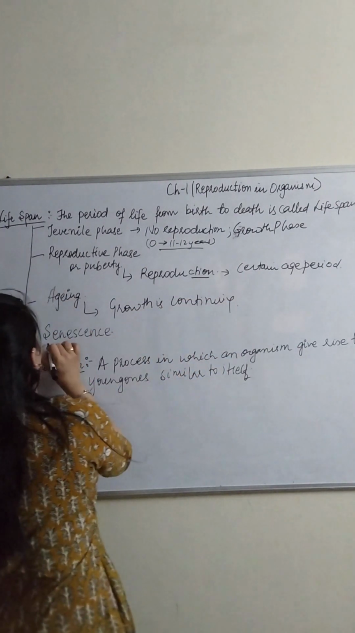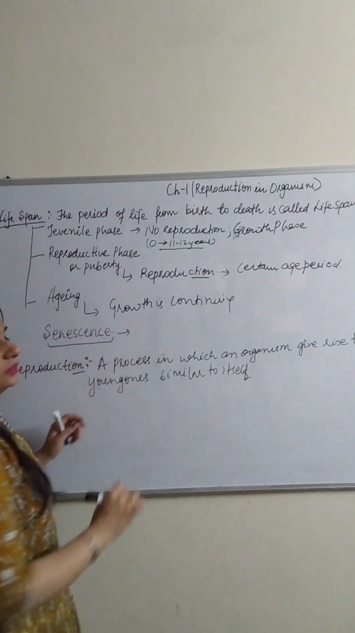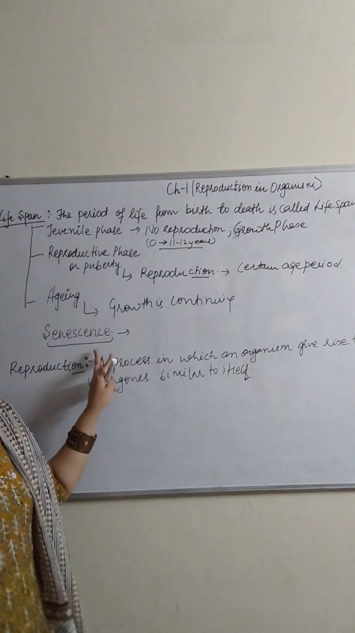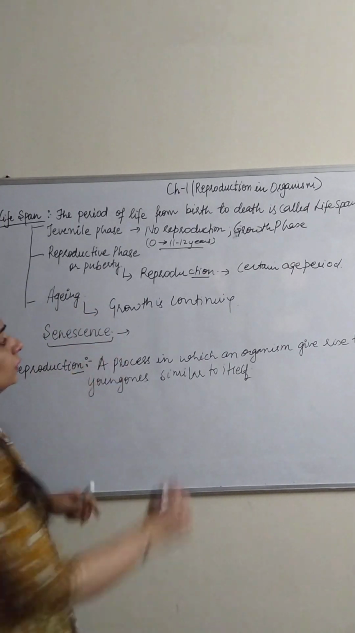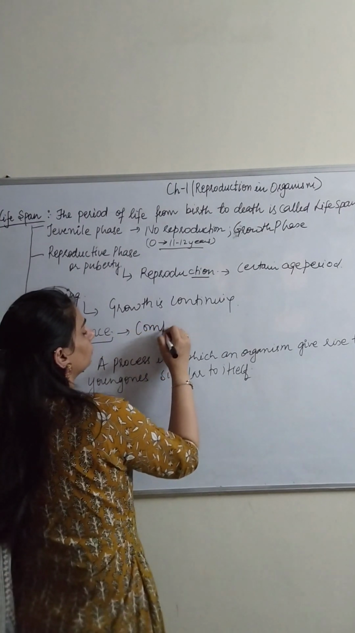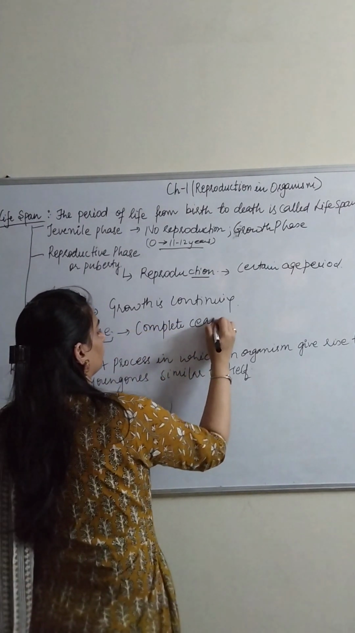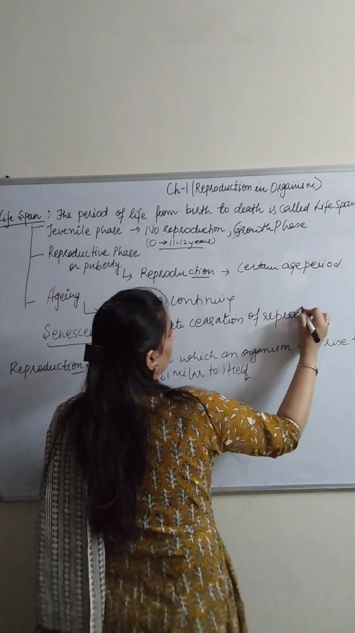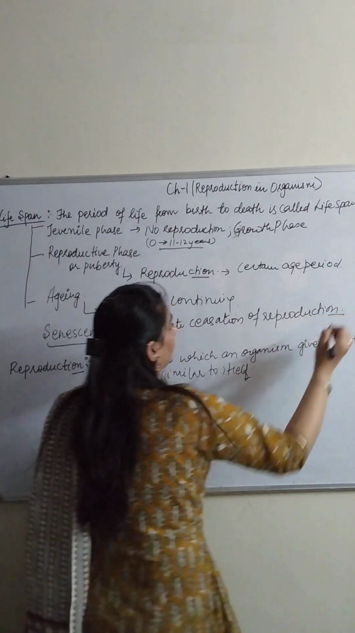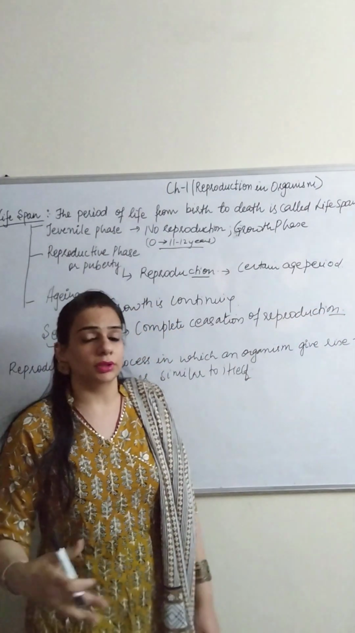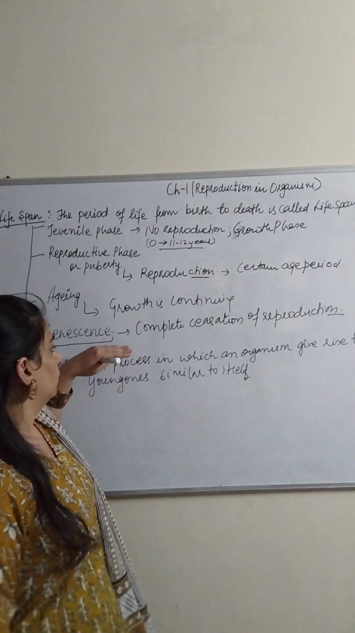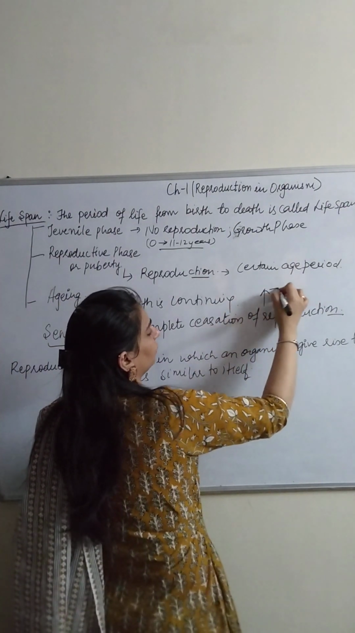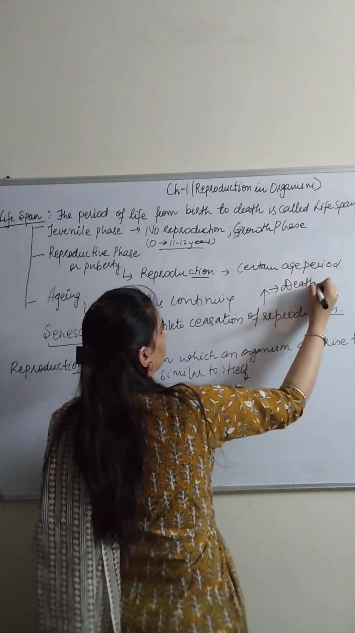Another one is called senescence. Some of the students got confused about the difference between aging and senescence. So senescence is basically when there is a complete cessation of reproduction. When no more reproductive activities are taking place, then that particular stage is called senescence. And after the senescence, there is death.